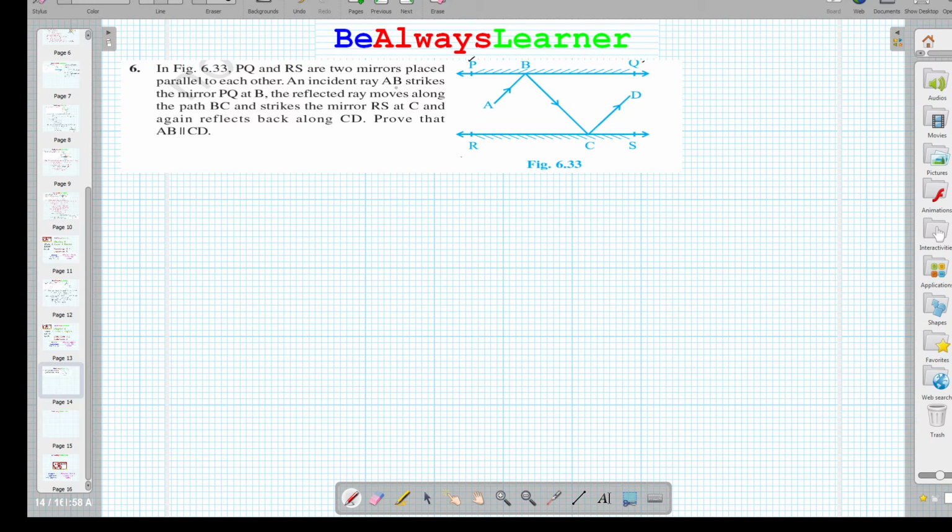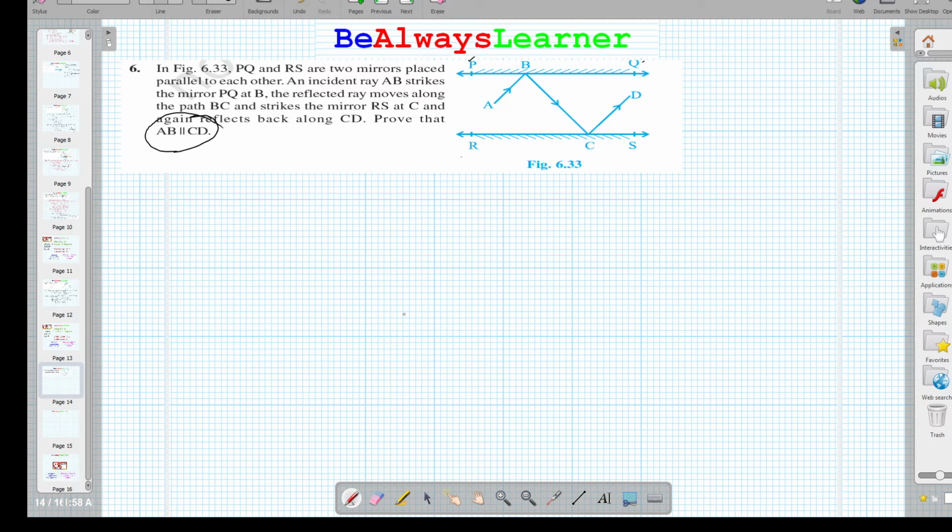An incident ray AB strikes the mirror PQ at B, and the reflected ray moves along the path BC and strikes the mirror RS at C, and again reflects back along CD. We have to prove that AB is parallel to CD. So the solution of this question is